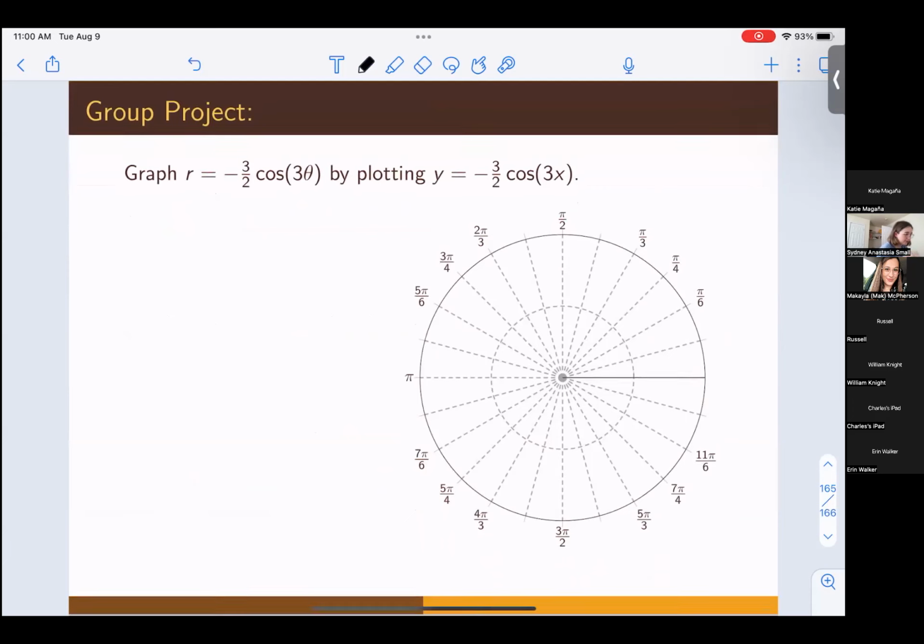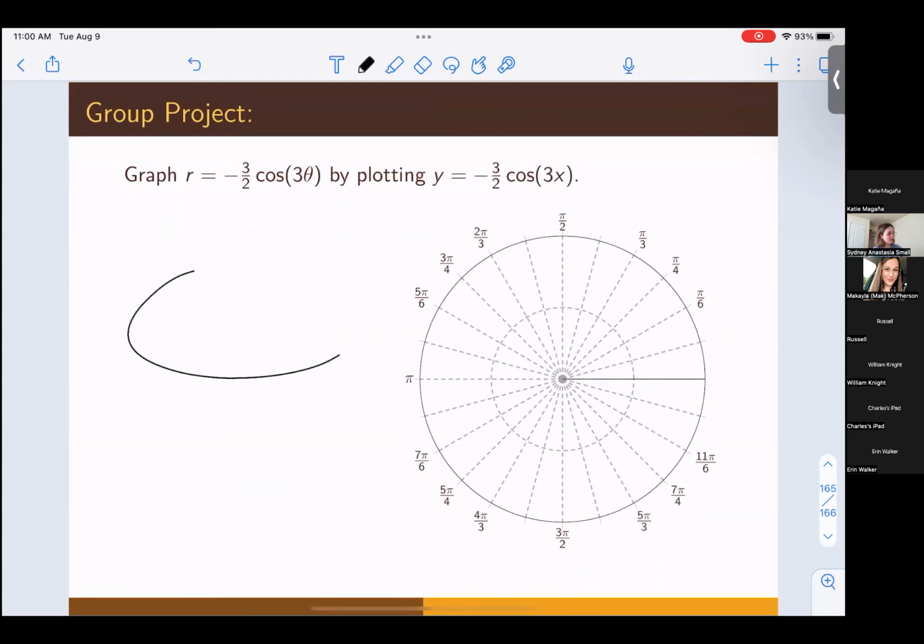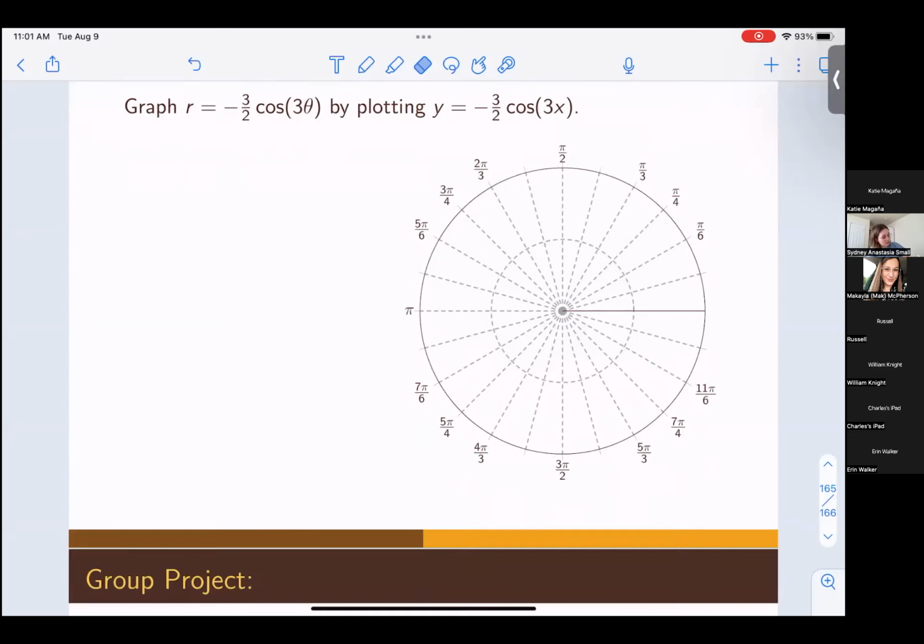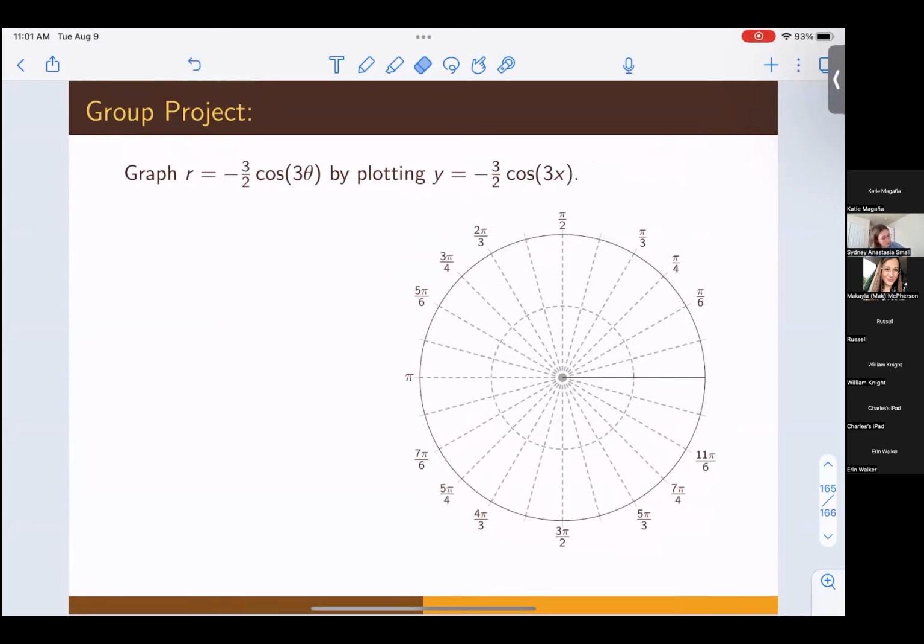Okay, so we're not given that nice graph over to the side here, but we still want to graph r equals -3/2 cosine 3 theta by plotting y equals -3/2 cosine 3x. You don't necessarily have to do this, but it can be helpful just to sketch out the graph to see what it looks like. So I'll do that, and then I'm just going to go ahead by making a table again.